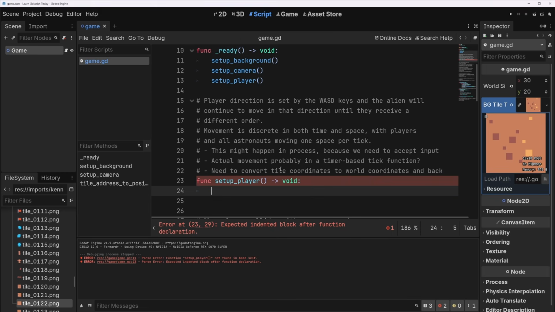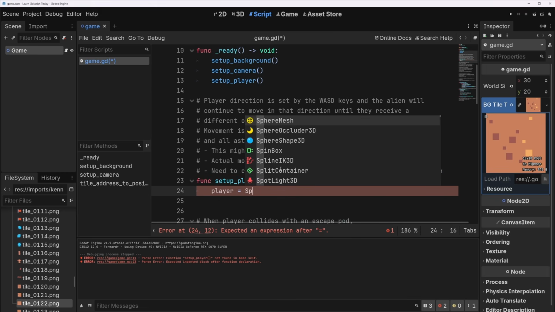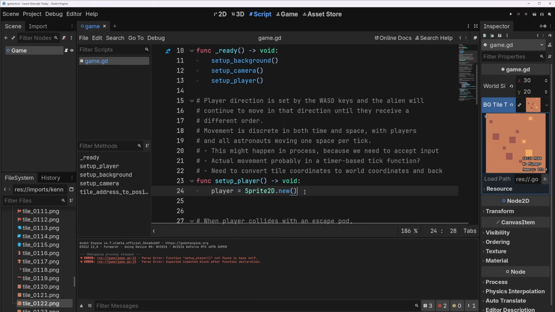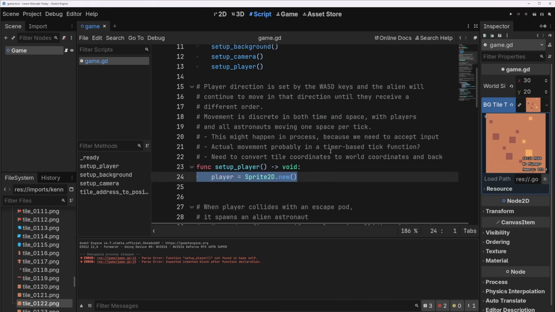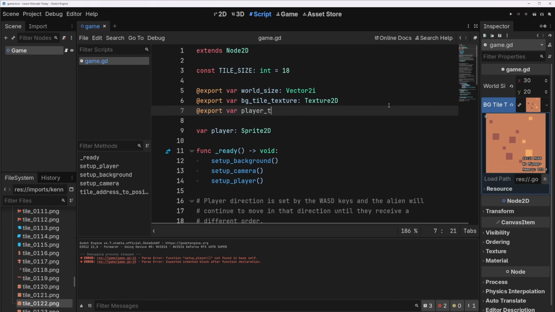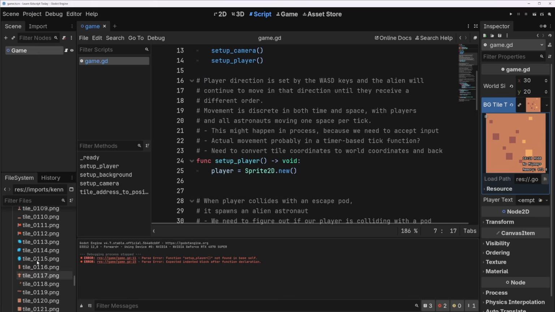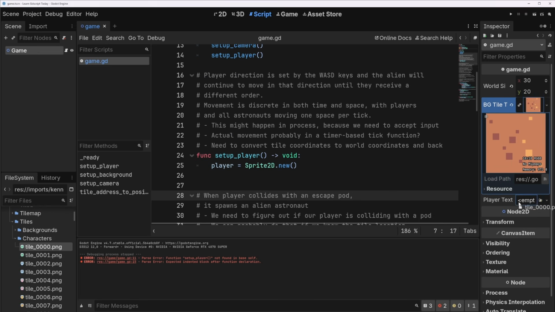And then in setup_player, we'll do player equals Sprite2D.new. We need to give the player a texture. So let's do that here. Player_texture, and it's going to be a Texture2D. And now we can add that here. I'll find a little guy in my file system. I think this little green alien is just fine.